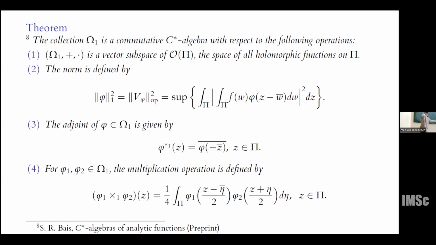It can be seen that the usual adjoint will not work, because when Z is in the upper half plane, Z bar will go in the lower half plane. So obviously this doesn't make sense. What we have is something different: minus Z bar, which again lies in the upper half plane, and then we can define this star operation. Similarly, we have this multiplication formula. Inside phi1, we have the algebraic mean of Z and minus eta bar, whereas inside phi2, we have the algebraic mean of Z and eta.